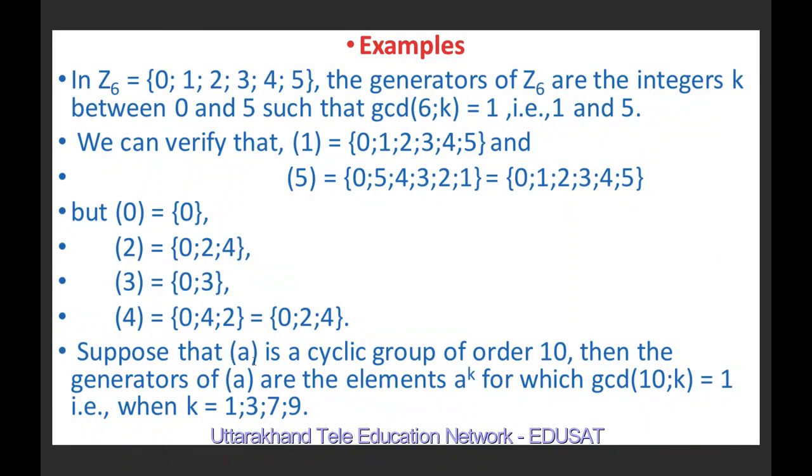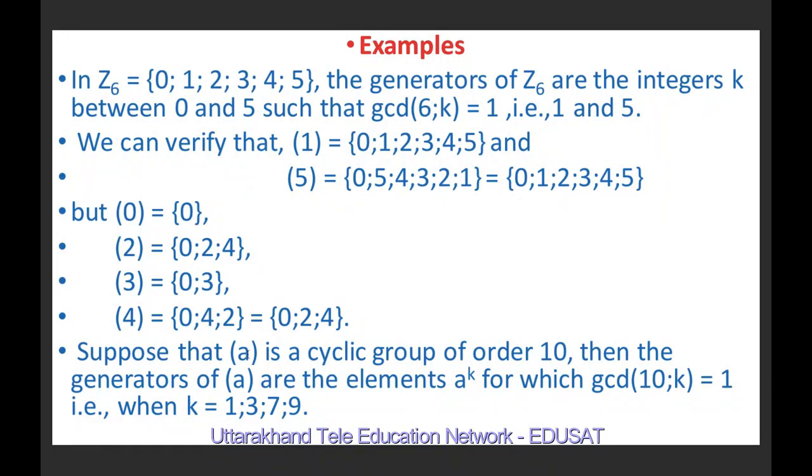So suppose that the cyclic group generated by a is a cyclic group of order 10. Then the generators of <a> are the elements a raised to k, for which the greatest common divisor of 10 and k is equal to 1.